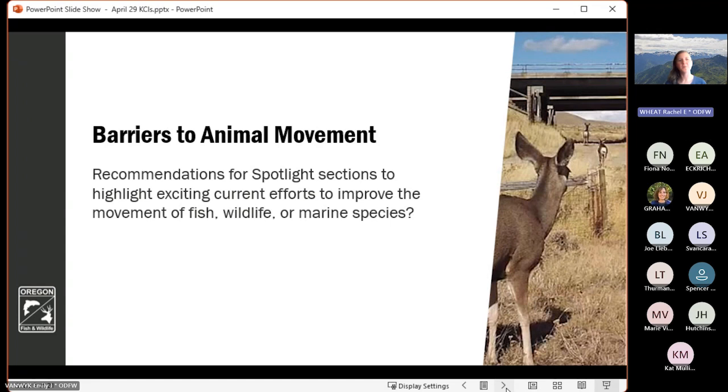And so if folks have any specific recommendations for spotlights that they would like to see on those local or regional efforts that we can incorporate and kind of bring down the high level key conservation issue to a local or regional scale with some specific examples, that would be helpful. And that goes not just for barriers to animal movement, but for our other KCIs as well.